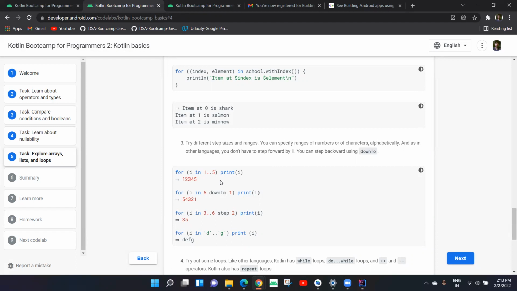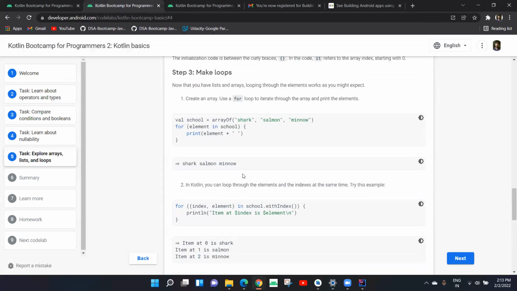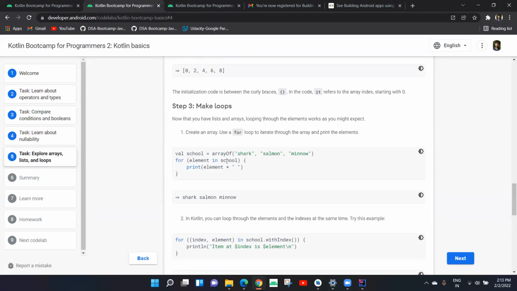We use for element in school or for item in array, and if we want to extract the index and its corresponding item, then we need to use (index, item) in, for example, school.withIndex(). So this is the concept that we need to remember.